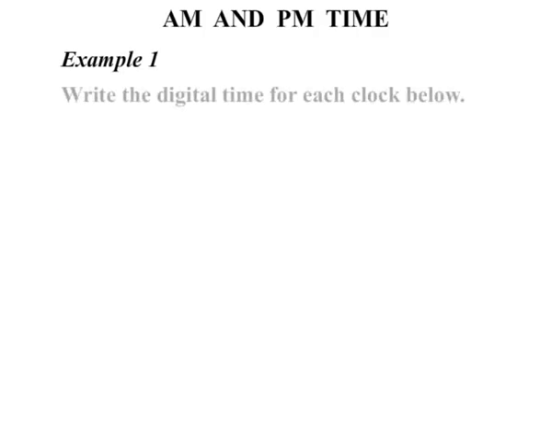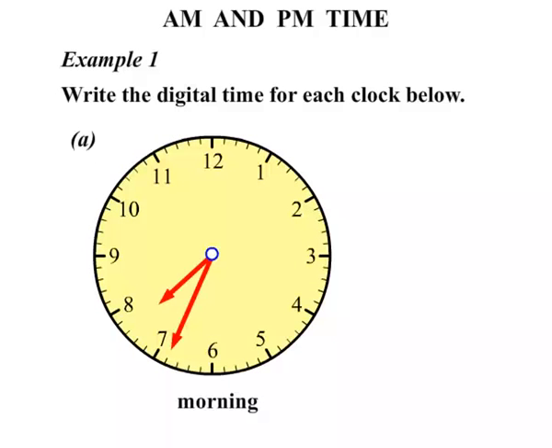Example 1. Write the digital time for each clock below. I've got a clock here. Now the digital time, you should be pretty good at this already. It's 7:34. Now it's in the morning. The morning, of course, is before midday, so it's AM. So when you see the morning, AM.